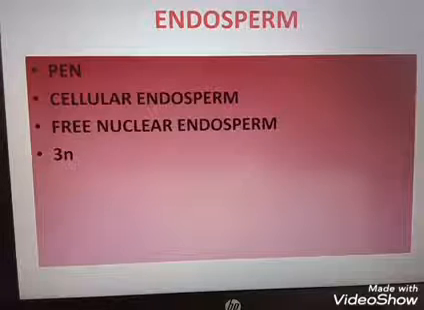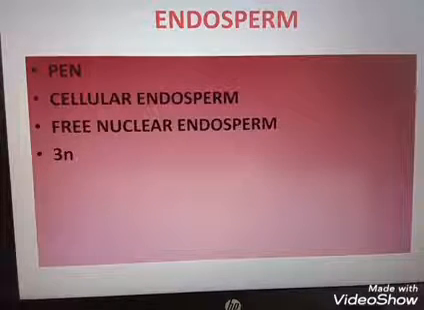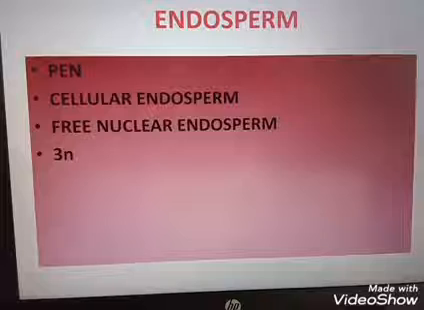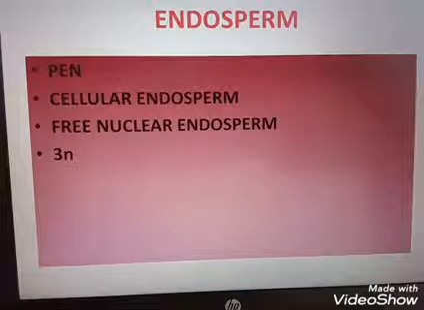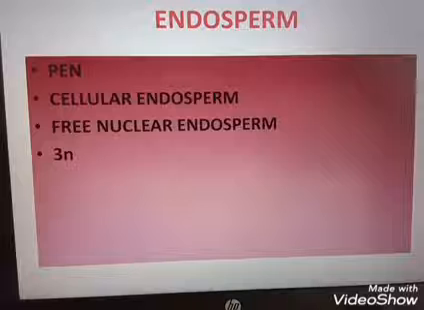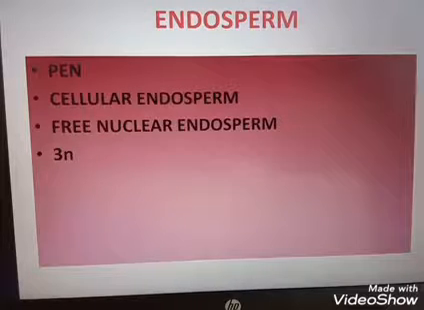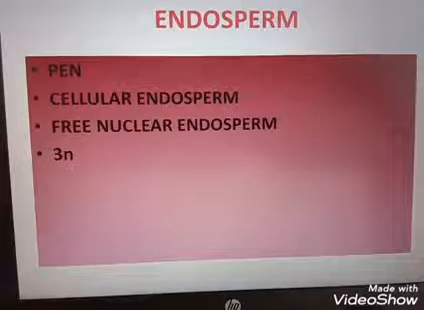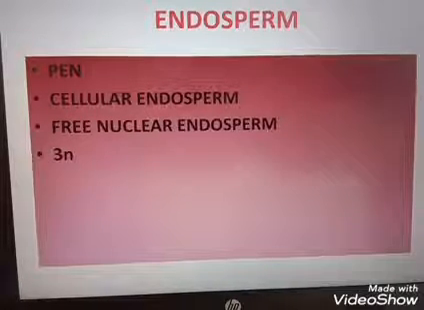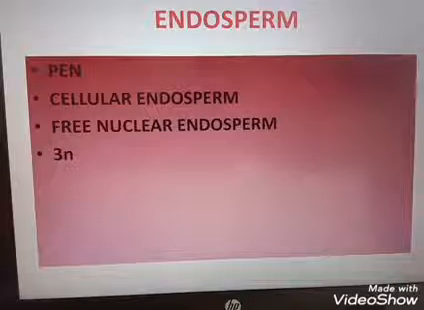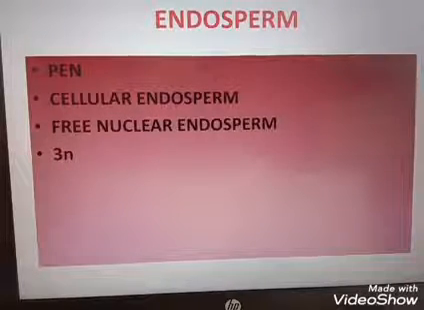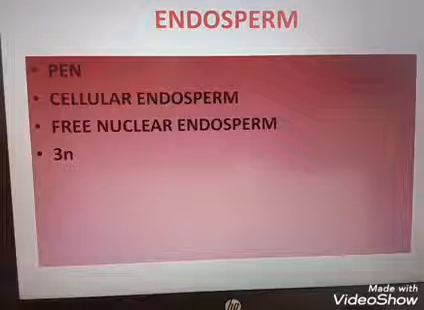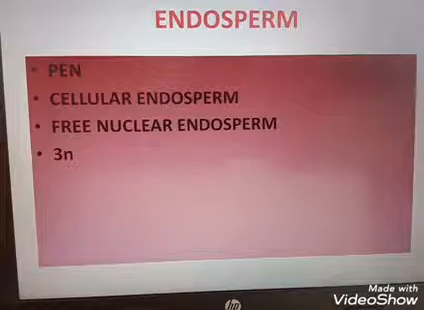Primary endosperm divides repeatedly and forms a triploid endosperm tissue. The endosperm may be either fully consumed by the growing embryo or retained in the mature seed. For example, in the group of peas and beans (P and B), the endosperm is fully consumed by the growing embryo.